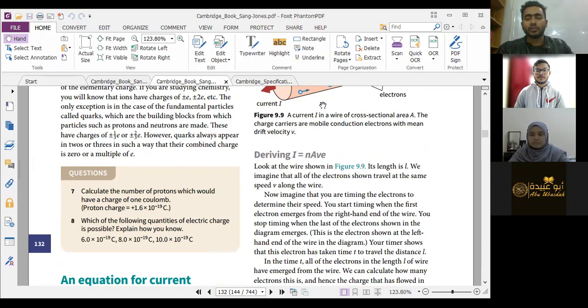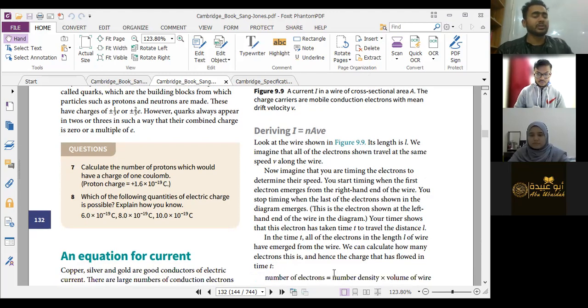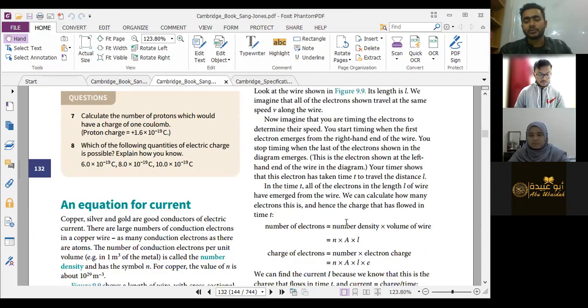So how much time does an electron take to reach from this end to the last end? Time t. Okay, in the time t, all of the electrons in the length l of the wire have emerged from the wire. All the electrons that were there in this time have left this wire. Fine, we can calculate how many electrons this is and hence the charge that has flowed in time t. So number of electrons equals number density into volume of wire.